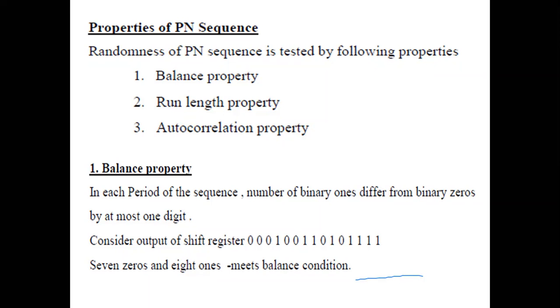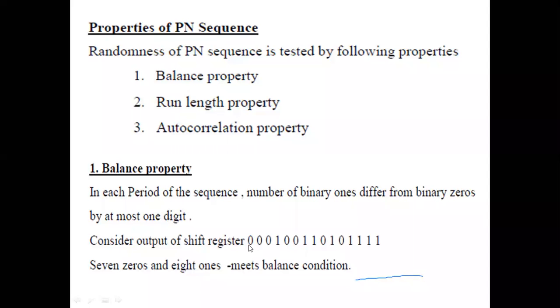So given one period of the PN sequence, the number of ones present in the code will be greater than the number of zeros present in the code by 1. Now consider the output of the LFSR as this particular sequence.